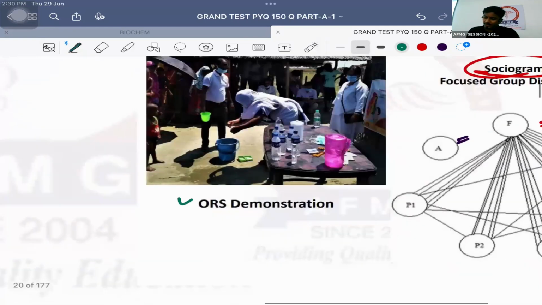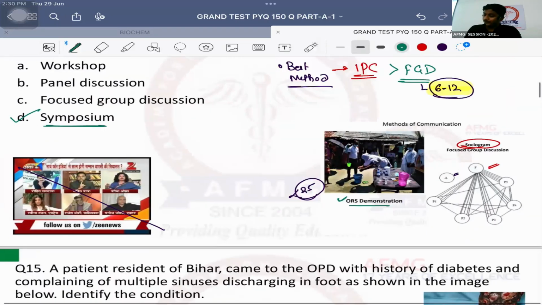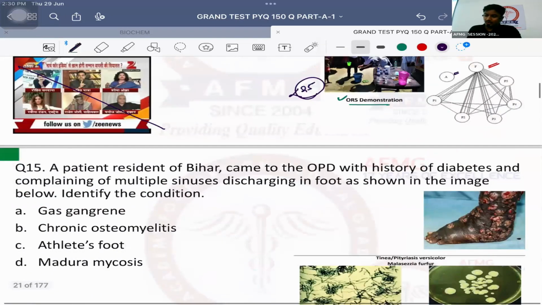Next, what is this method? It is demonstration. Demonstration is one-way method or two-way method, Socratic or didactic? It is a two-way method of communication, that is Socratic method of communication. Why? Because after demonstration, the Q&A, the question and answer session is allowed. The ideal audience size for demonstration is 25, usually less than 25. Okay? So it is used for ORS preparation, counseling, for these things. No issues with this, anybody? That's important.